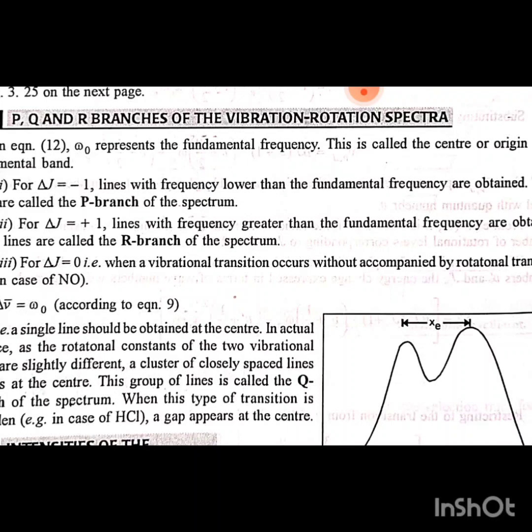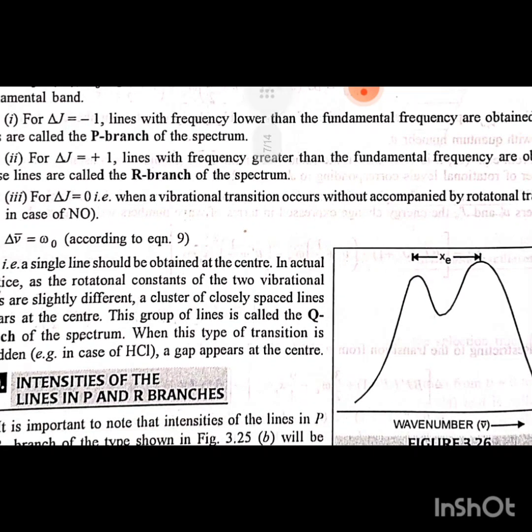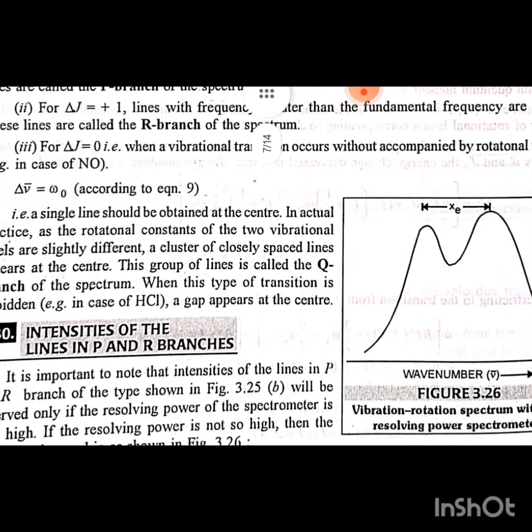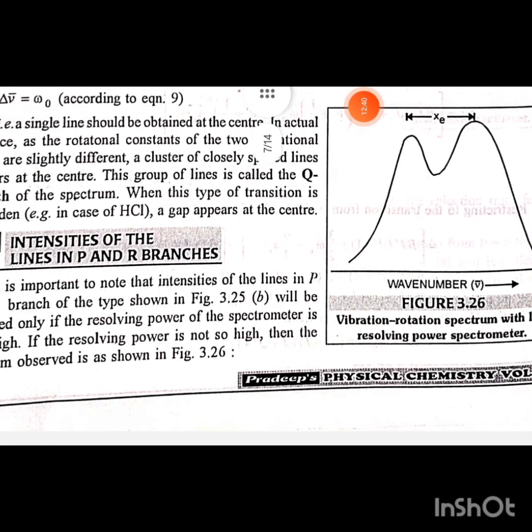Third point: for Δj equal to 0, that is when a vibrational transition occurs without being accompanied by a rotational transition, for example in the case of NO, Δν̃ is equal to ω0. According to equation 11, a single line should be obtained at the center, but in actual practice, as the rotation constants of the two vibrational levels differ, a group of lines appears at the center. This group of lines is called the Q branch of the spectrum. In molecules where this type of transition is forbidden, for example in the case of HCl, a gap appears at the center.